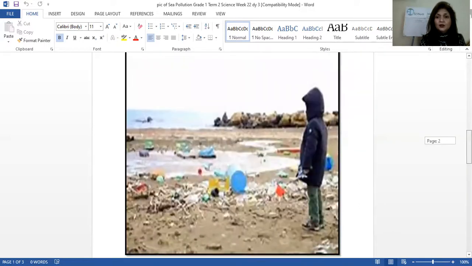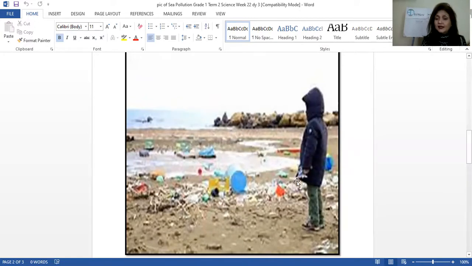Now over here, what is the boy looking at? He's looking at the different type of things that are on the floor. You can see this area is polluted. Now here is a sea, a big sea, and here I think it's a beach. And how they have polluted the area, they have thrown all the garbage, everything is there on the floor. Yes, so the floor, the ground is dirty.